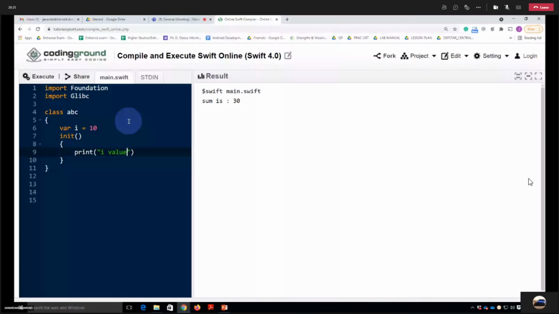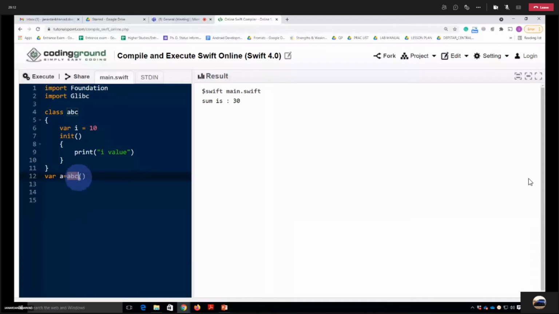Now the next thing is how you can create the object, because without an object you cannot access this I value, you cannot call this initializer of this class. You can create the object by using the class name and then the parentheses. But we have to give the reference to some other variable, so I'm giving a as the reference, and as it is creating an object of that class, that means a is an object of class abc.